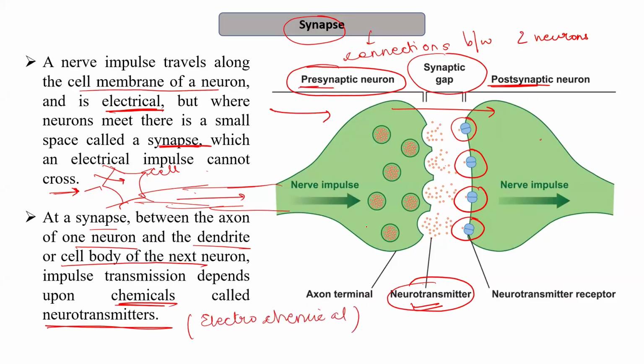And as we see, the electrical nature of the impulse gets converted to the chemical nature, and once it enters again into the postsynaptic neuron, then the cell body which receives these signals will convert it into electrical signals and will either transmit to another neuron or will transmit through its nerve endings into the other cells of the body, where it will carry out a particular function.